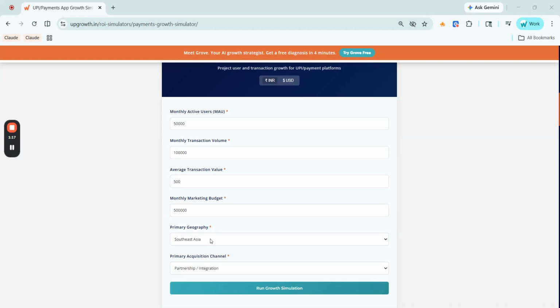Primary geography is your main market. I've selected Southeast Asia. And primary acquisition channel is how you primarily acquire new users. I've selected partnership and integration, which covers bank tie-ups, merchant onboarding, and app integrations. Now let's click on run growth simulation.